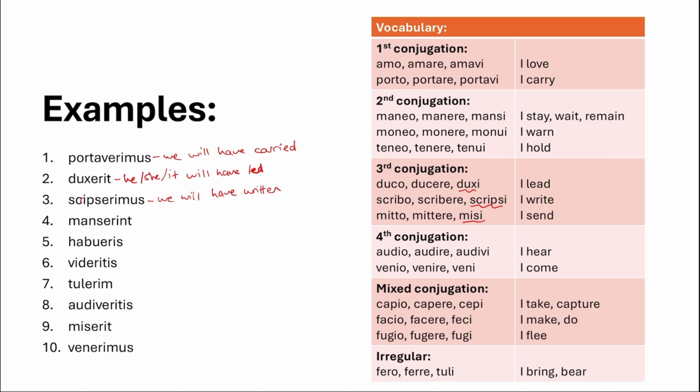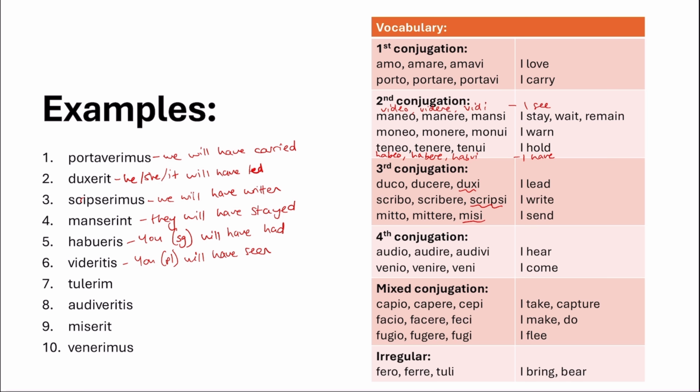Manserint would be they will have stayed. Remember all of these are talking about a time in the future when something will have been done in the past. Huberis. So habeo should be added into our second conjugation. I have. So habeo, habere, habui. So you, singular, will have had. Videritis, from video, also a second conjugation verb, which for some reason isn't in my vocab list. Video, videre, vidi. So that means you, plural, will have seen.